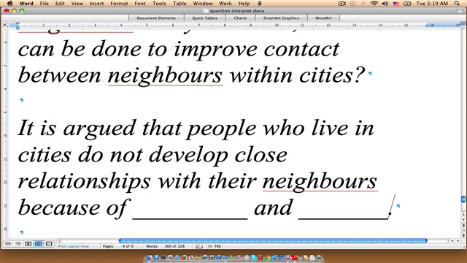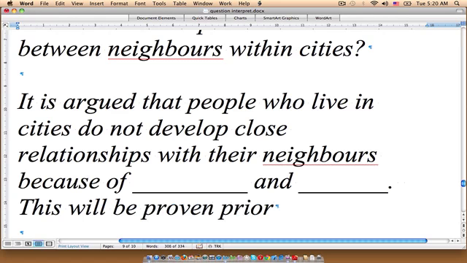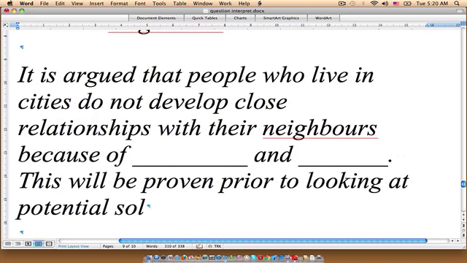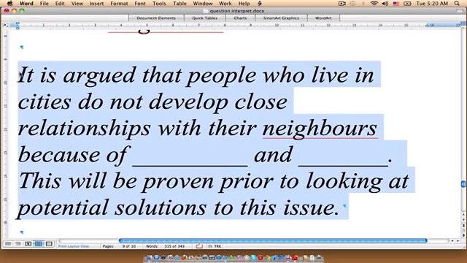I mean, if that was what you were going to say. And then continuation. This will be proven prior to looking at potential solutions to this issue. Okay, so here is the thesis to the above question and a small outline.